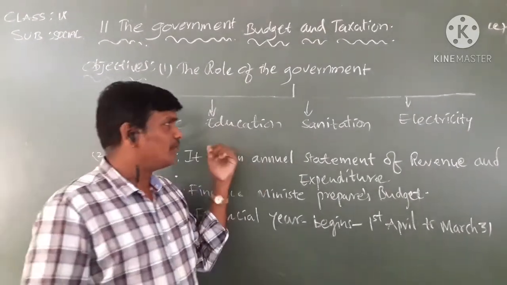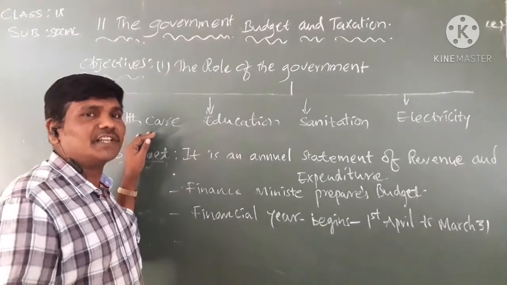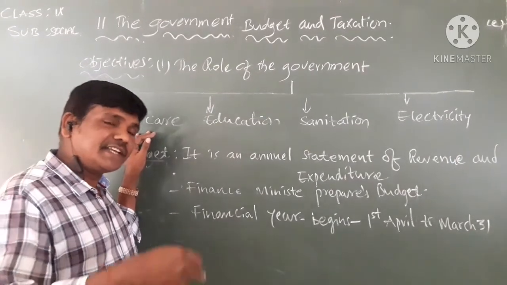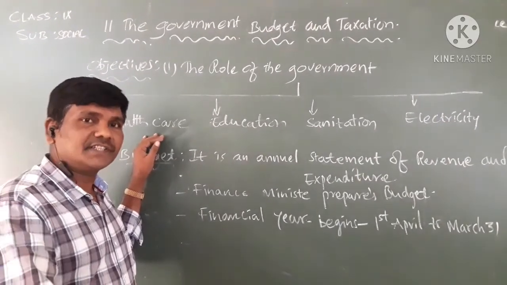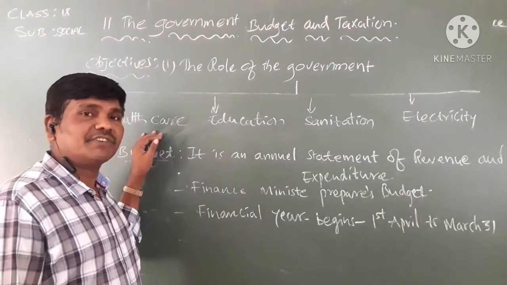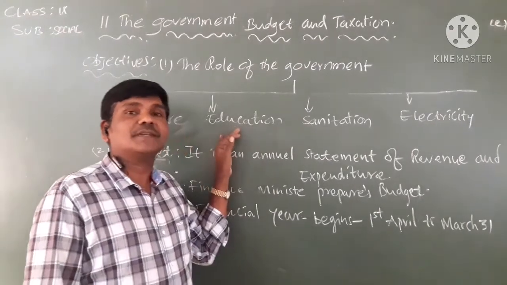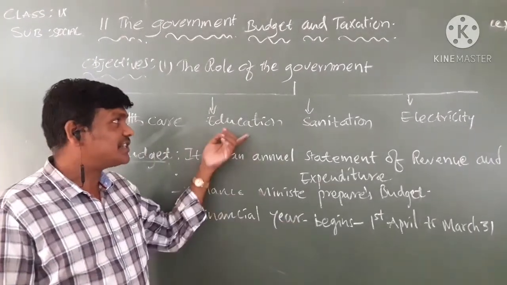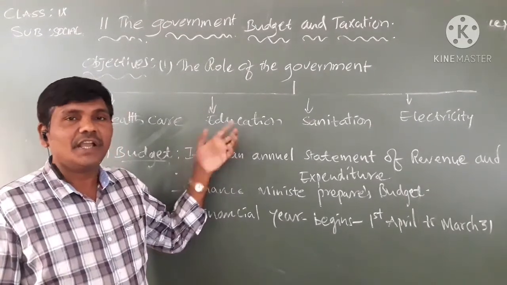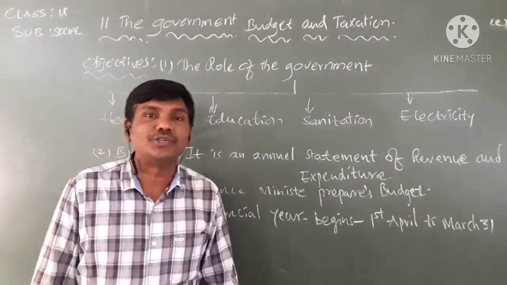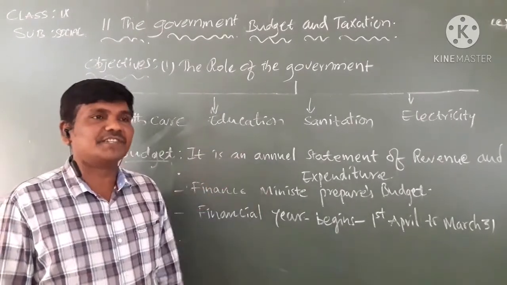Here we are able to see healthcare. The government is giving health facilities for its people. In 8th class we saw public health centers, PHCs, and Anganwadi centers. They give pregnant women vaccination, etc. Next, education. Education is a powerful weapon. To become a developed nation, education plays a pivotal role. That is why the government is investing huge amounts to develop education.